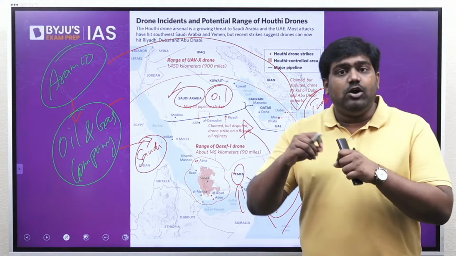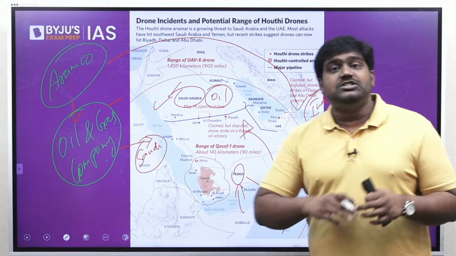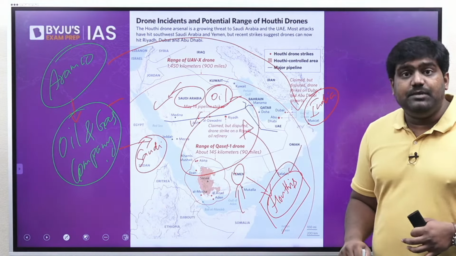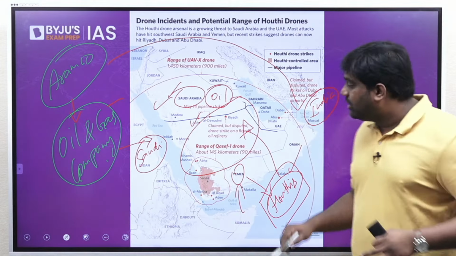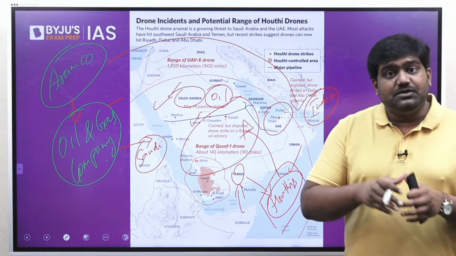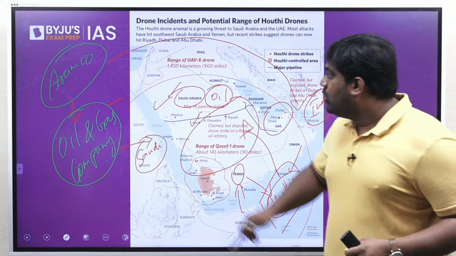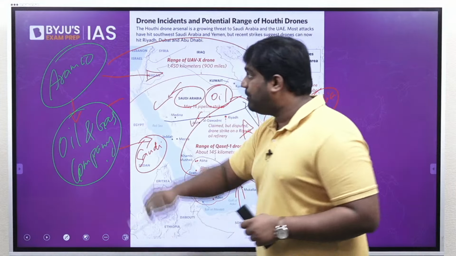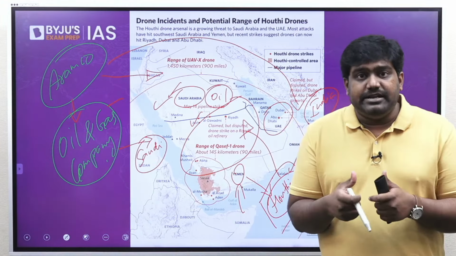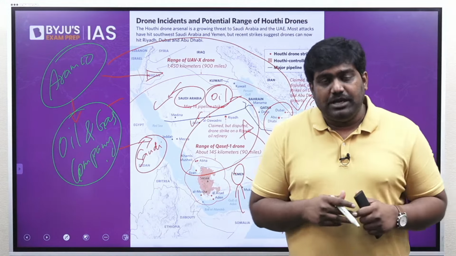attacks against the oil pipelines and refineries of Aramco, which has caused quite significant damage to the oil facilities of Saudi Arabia, and they have even recently attacked Abu Dhabi and Dubai, where an Indian national was also killed. So it's a very big development. There are stakes for India as well in this, and Aramco has been in news because of these developments. So you should know about this company as well, because UPSC has a tendency to ask about major institutions and organizations in prelims.